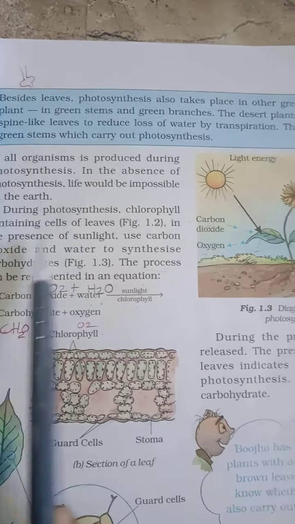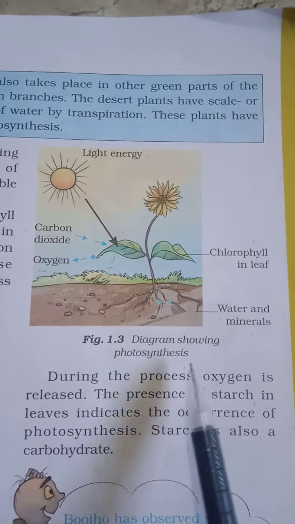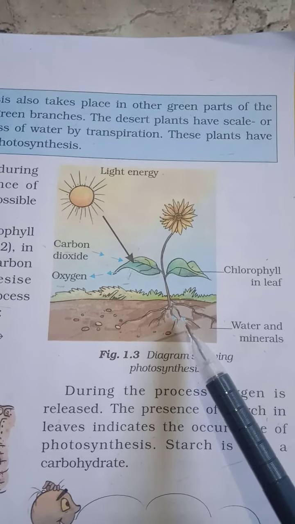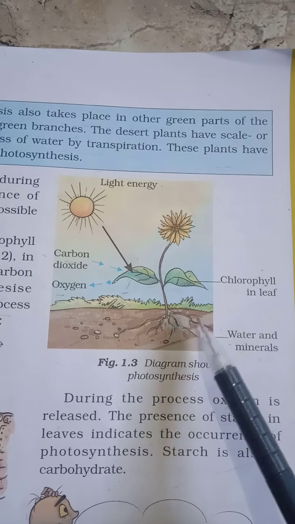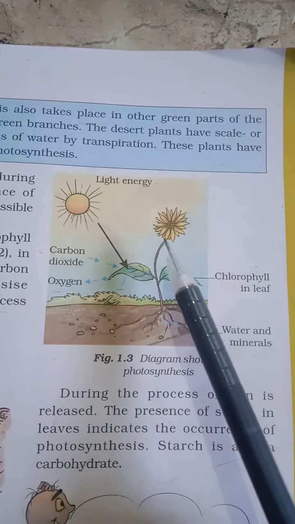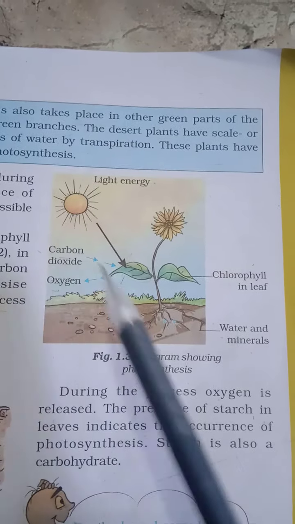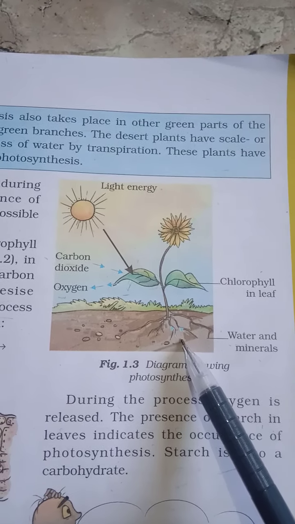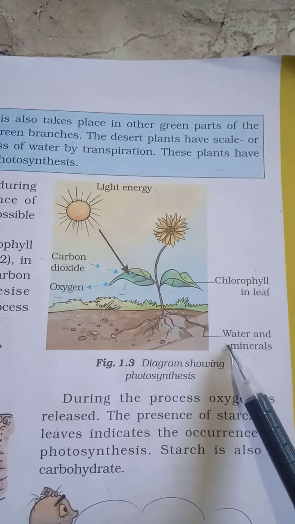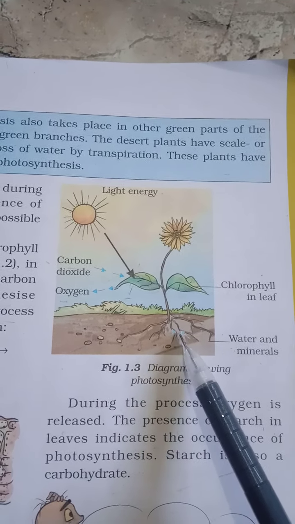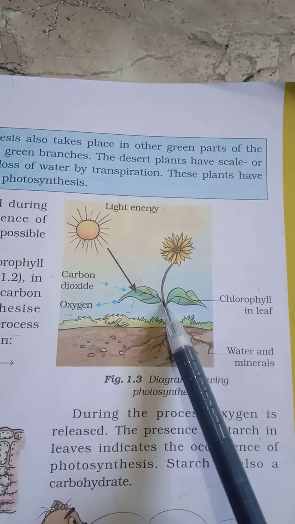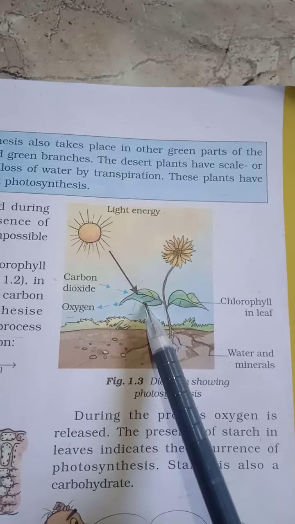We will see this diagram and understand the diagram showing photosynthesis. You can see here is a plant. This is the soil and water. This is the leaf, this is a flower, and this is the sun. From the soil, the plant will get minerals and water. These minerals and water are transported in the vessels and reach the leaves.